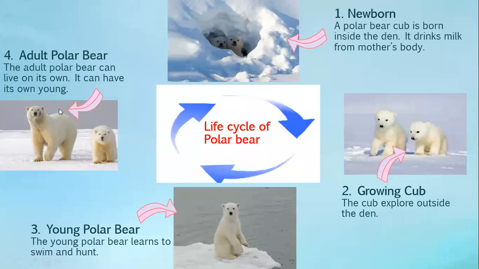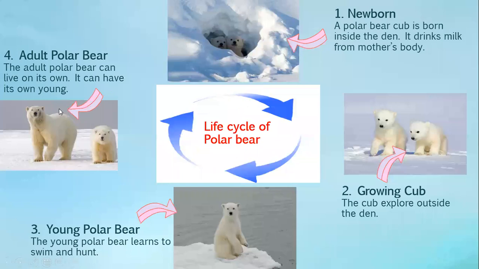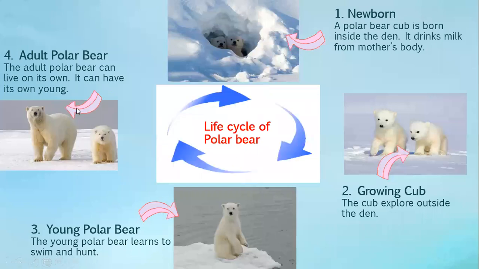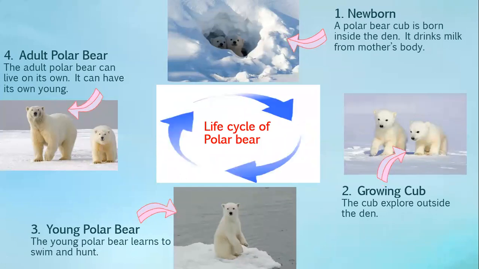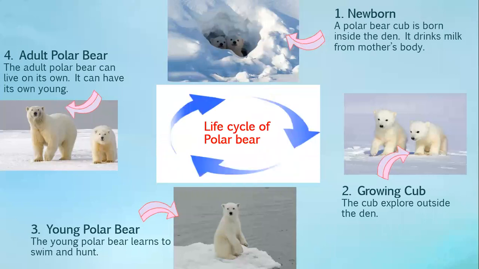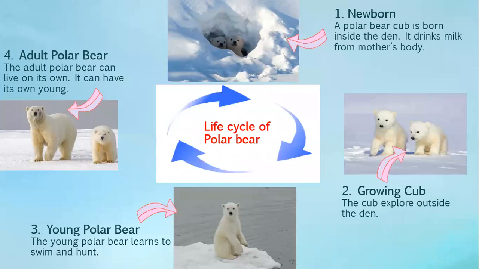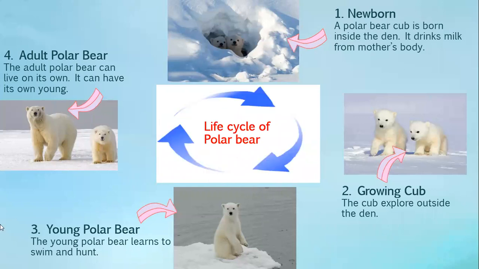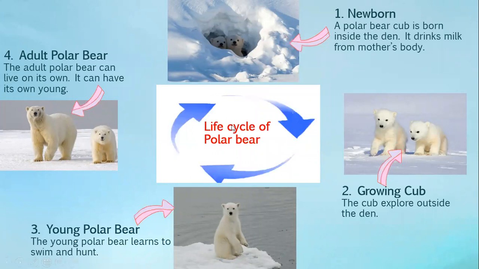Now the last stage. Now they are the adult polar bear. Now they are big enough. Now they are big and they can live on their own. Now they can find food, swim, and again give birth to the baby cub. So these are the 4 stages of the polar bear, the life cycle of the polar bear.